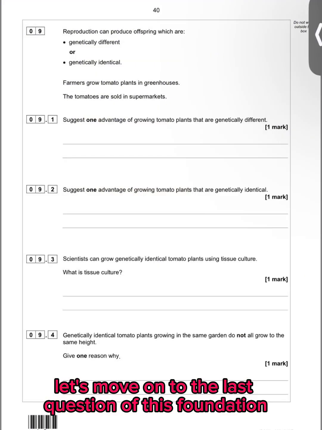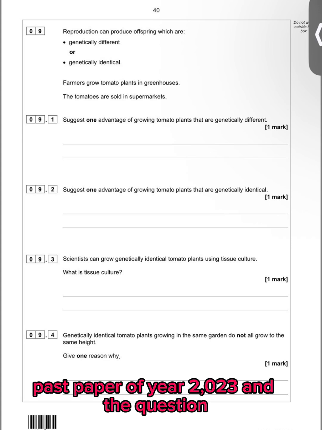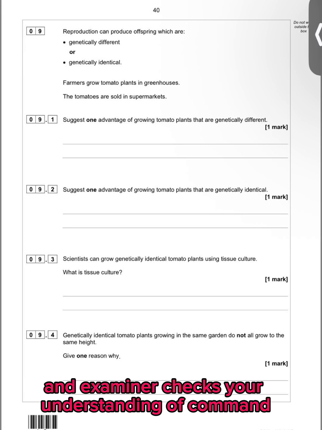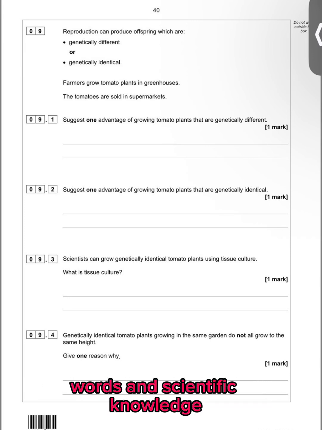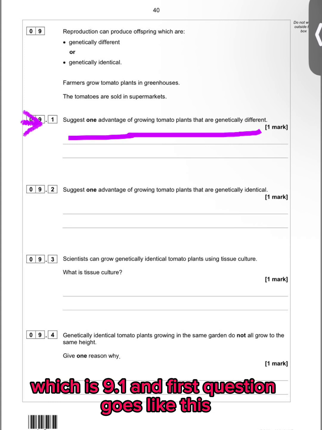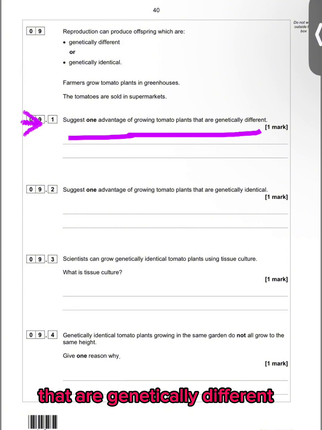Now let's move on to the last question of this foundation level paper 2 past paper of year 2023, and question 9 is all about reproduction and genetics concepts, and the examiner checks your understanding of command words and scientific knowledge. So let's begin with the first question, which is 9.1, and it goes like this: suggest one advantage of growing tomato plants that are genetically different.